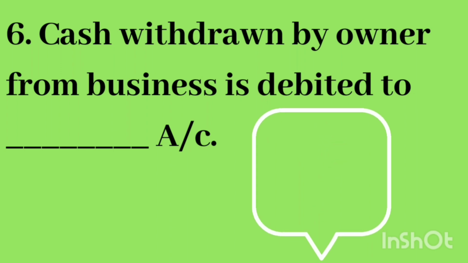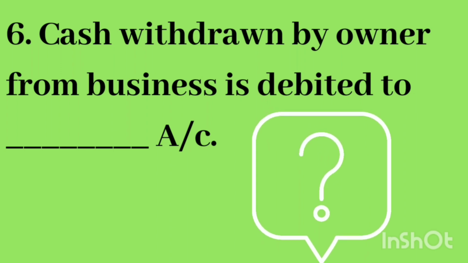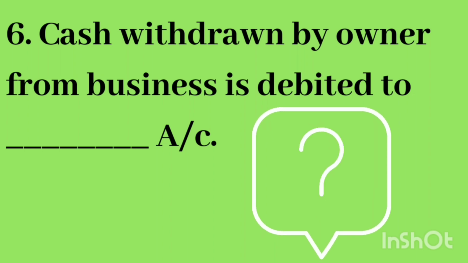6. Cash withdrawn by owner from business for his personal use is debited to which account? For personal use, if owner withdraws money, then it is debited to drawing account. Yes, your answer is correct. It is debited to drawing account.